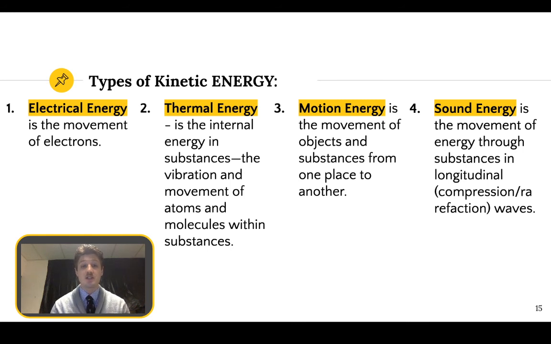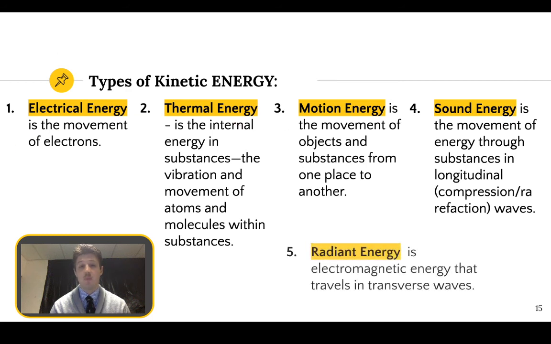We have sound energy. Sound energy is this movement of energy through substances using a longitudinal wave. Now, when we look at light, we'll look at the difference between light, energy, and sound. So we'll cover that in a bit more detail then. But it all has to do with this thing called resonance.